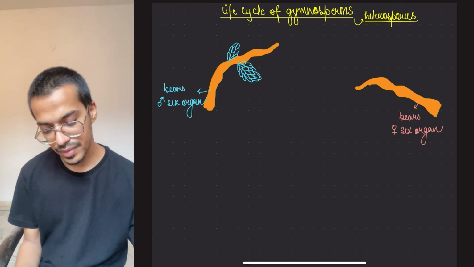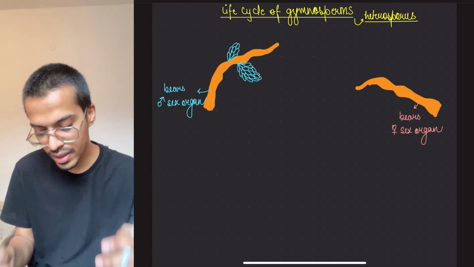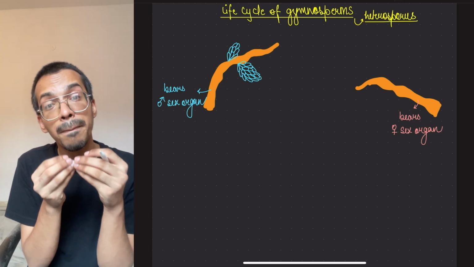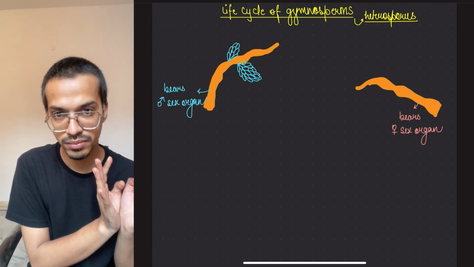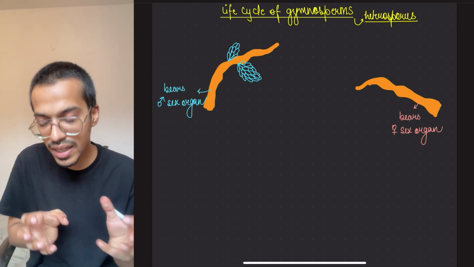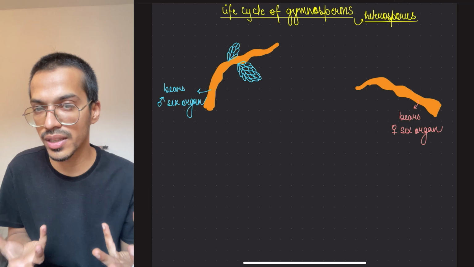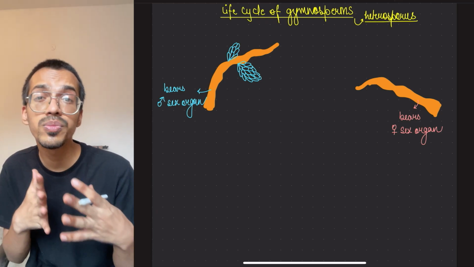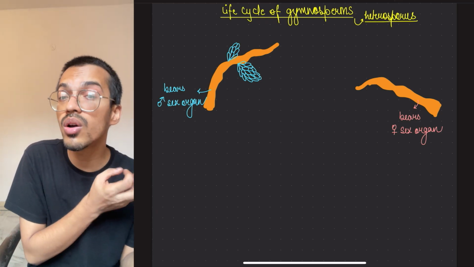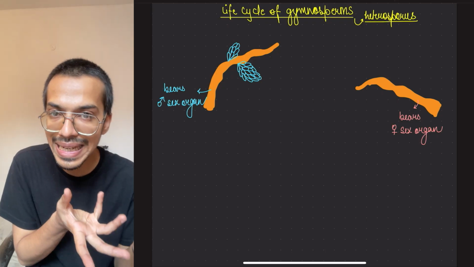Okay, male. Now these things are called as what? This single one will be what? Microsporangium. And this whole structure appears like what? Cone kind of a thing. So it is called as microsporangiate cone or strobili or the male cone.